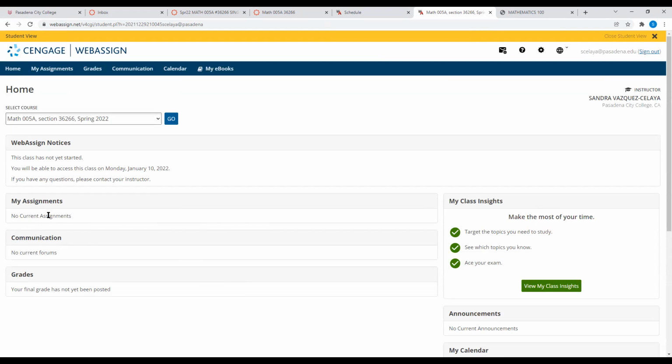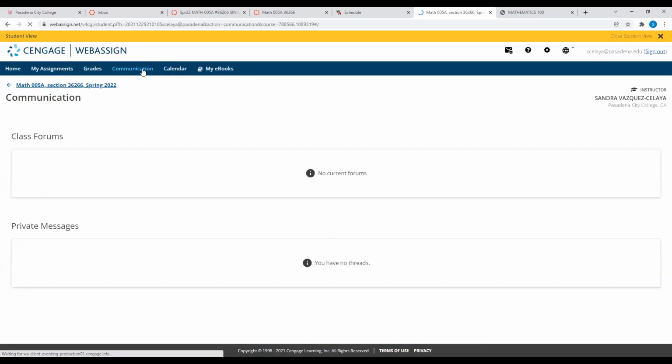Then I believe it says home, my assignments, grades, communication. Right here where it says communication, if you click on it, it takes you to private messages. Do not send me messages in here. No messages through WebAssign.